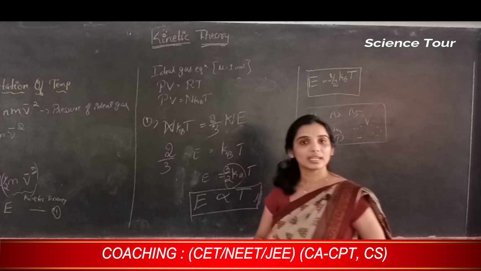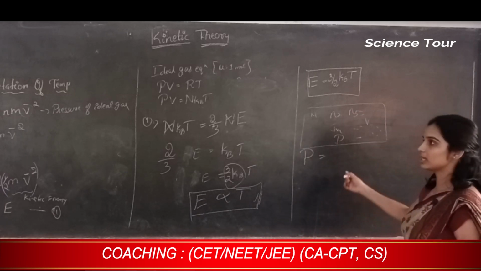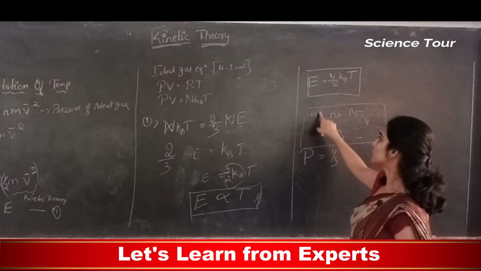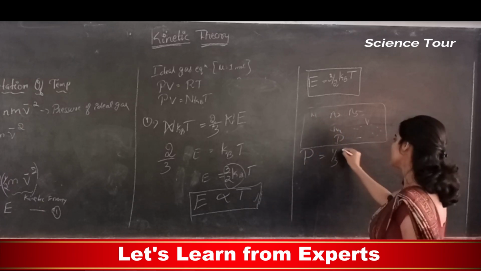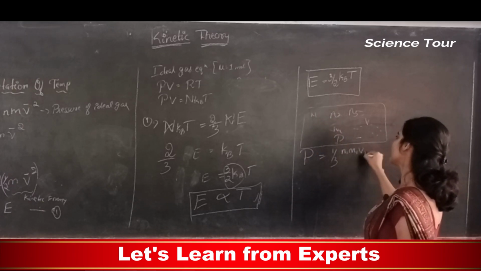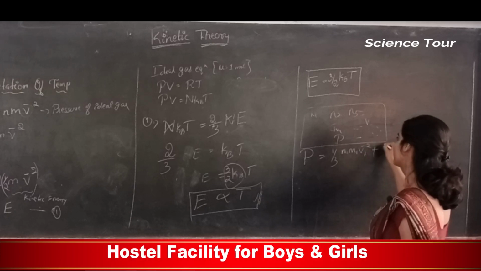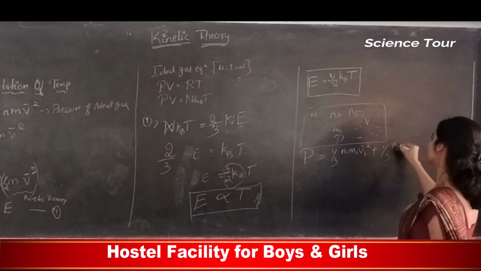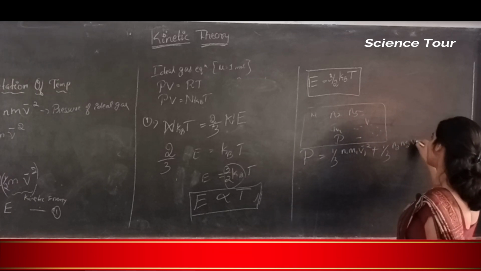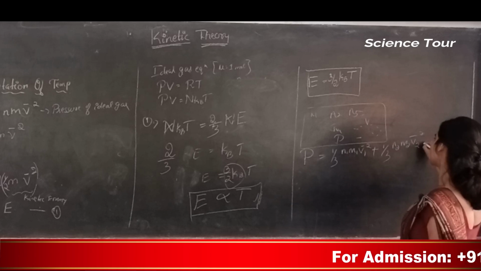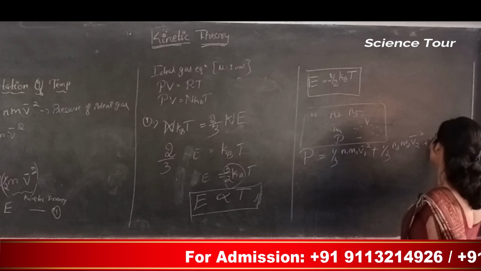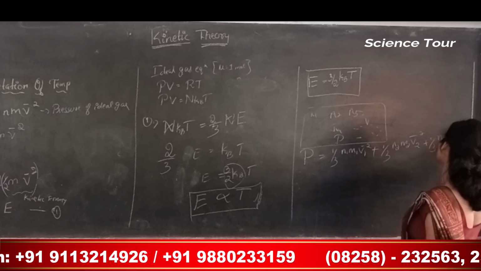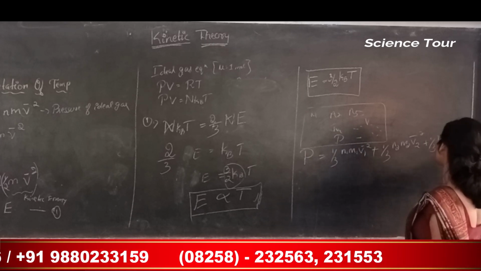They have different number densities. So pressure is equal to 1/3 of the pressure due to this gas, that is N1 M1 V1 bar square, plus 1/3 of the pressure due to this gas, N2 M2 V2 bar square, plus 1/3 N3 M3 V3 bar square, and so on.